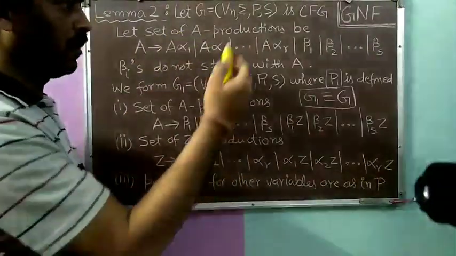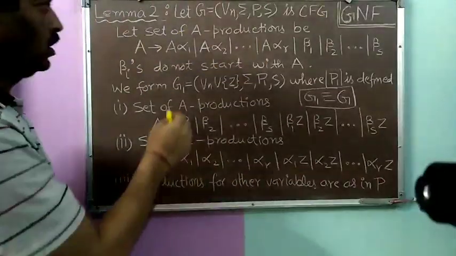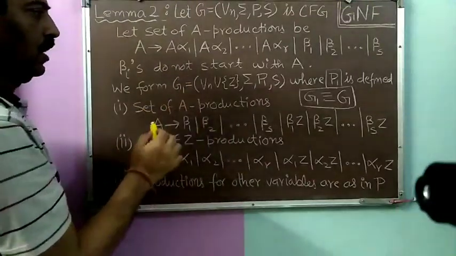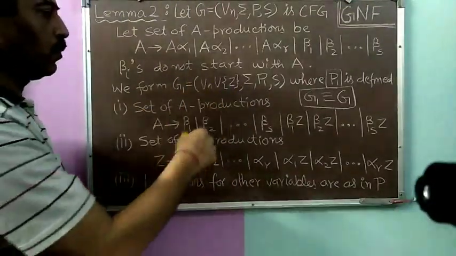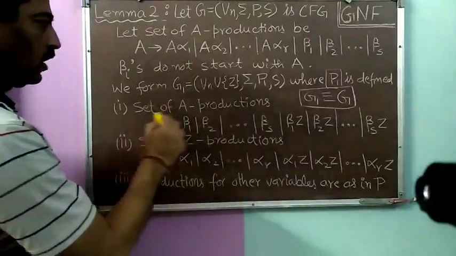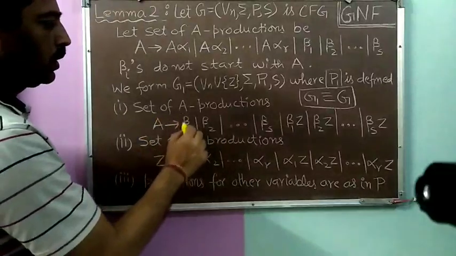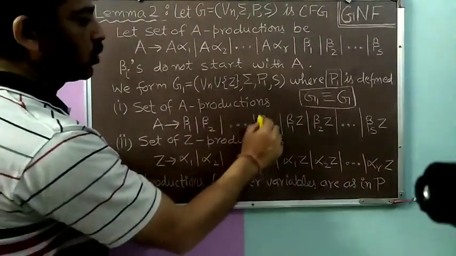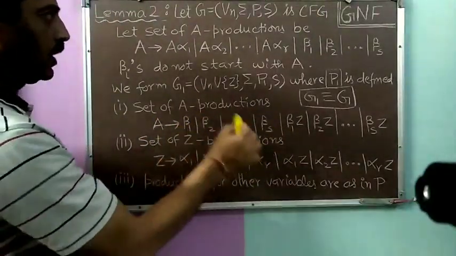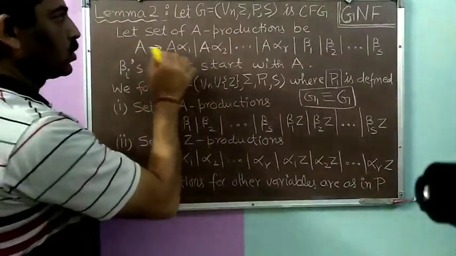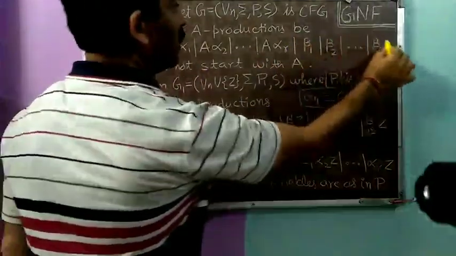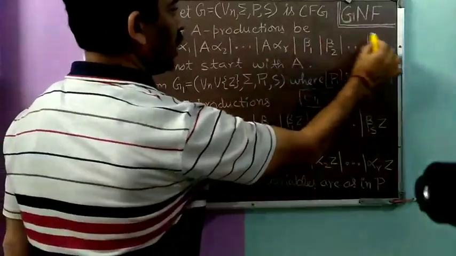Corresponding to each variable, we have to define the set of productions. So first of all, for the variable A, we will define what will be the set of productions in P1. The set of A productions in P1 will be A → beta 1, beta 2, beta 3, and so on up till beta S. Meaning thereby, all the original A productions in the grammar G, which are not